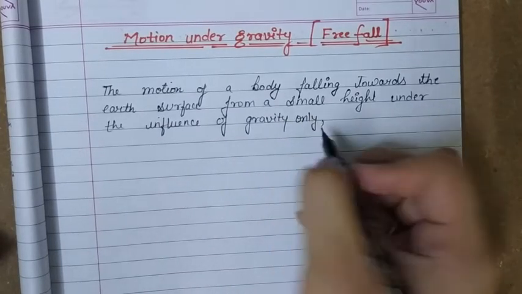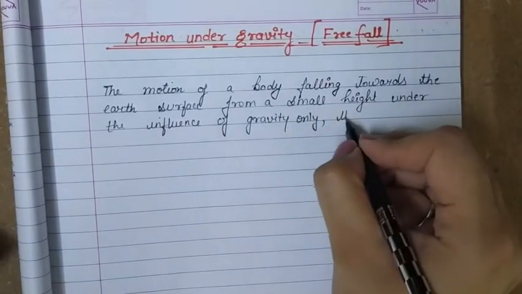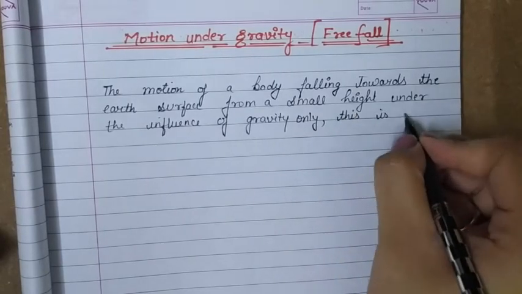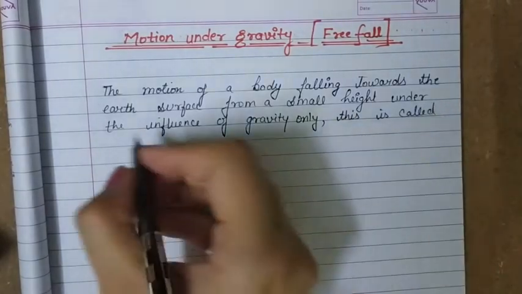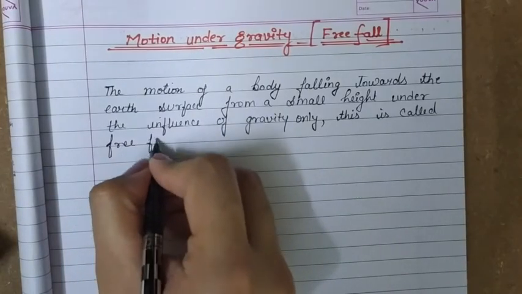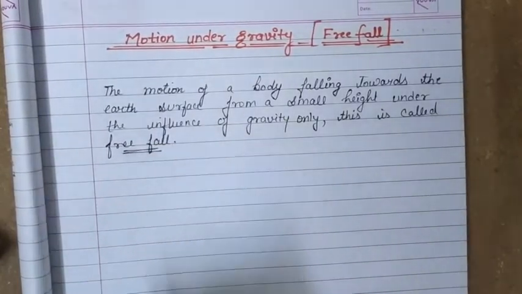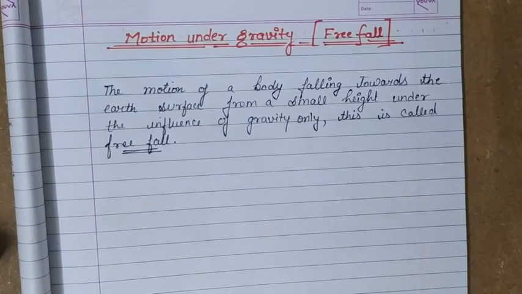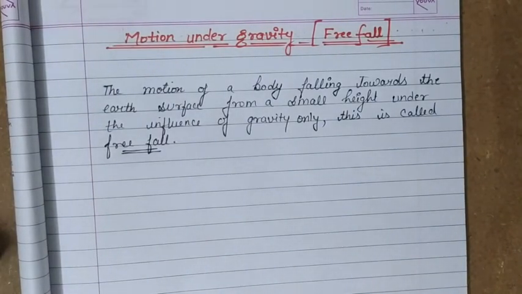Then this is called free fall. Okay, so free fall is the motion of a body falling towards the earth's surface from a small height and only under the influence of gravity, right? So this is called free fall.